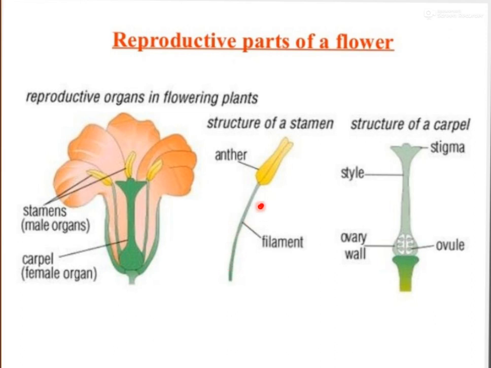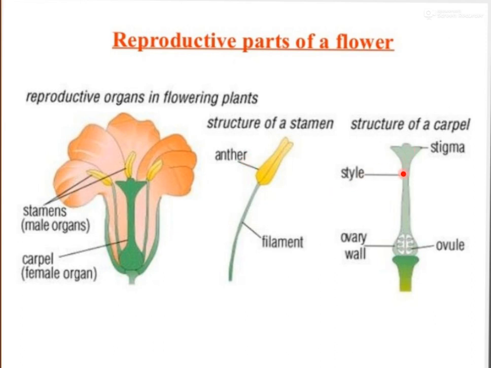A male organ contains two parts. One is the anther, that is the upper swollen part, and one is the filament, that is the long string-like structure. Basically the filament holds the anther, and if we cut the anther, we observe it contains four lobes. What does it contain? Four lobes. And in each lobe, the male gamete, the male cell which is important, is present. So in one anther, basically four male cells are present.